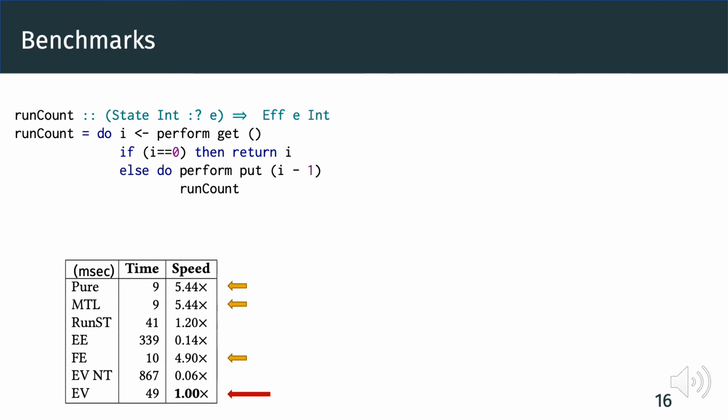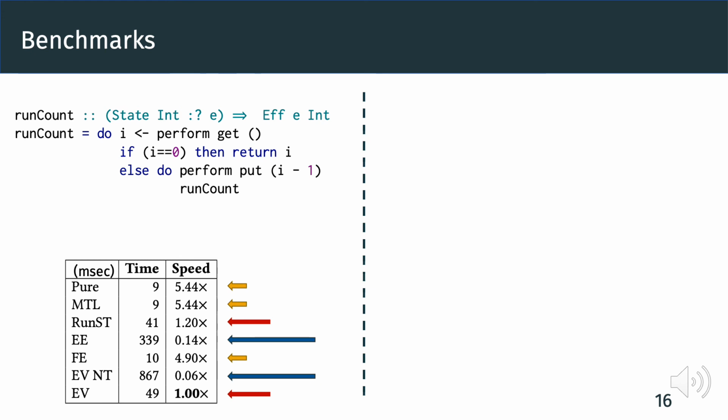However, as it uses internally an STRef, it performs very close to a plain runST implementation. It is close to optimal, and only limited by the performance of runST in GHC. EV is respectively 7 and 18 times faster than EE and EV-NT. Comparing EV to EV-NT, we can see that evaluating tail resumptive operations in place is really effective.